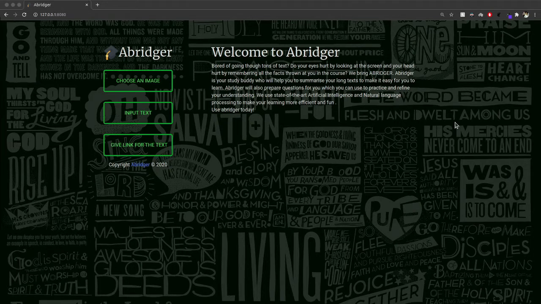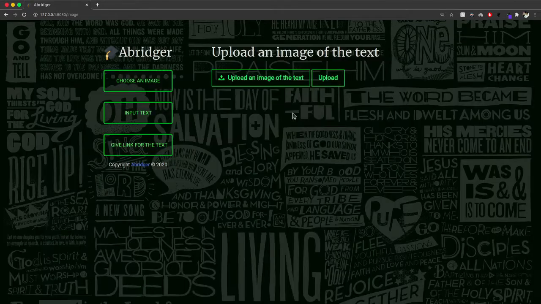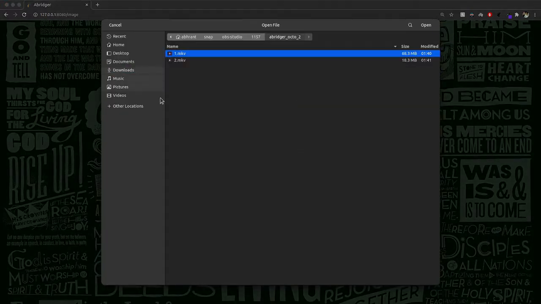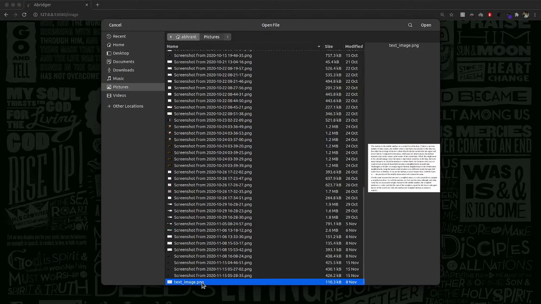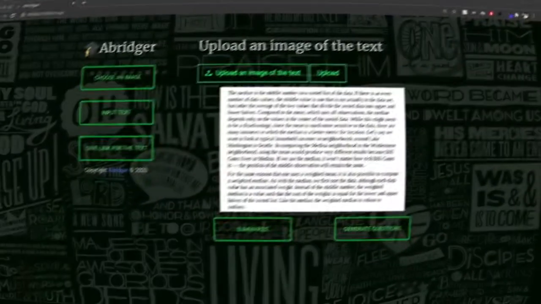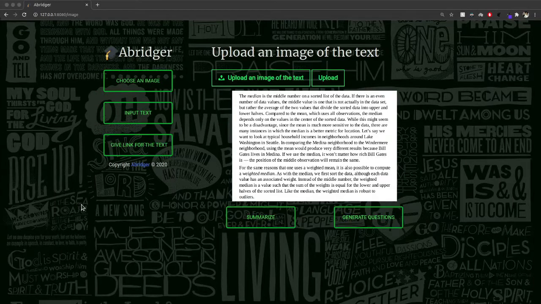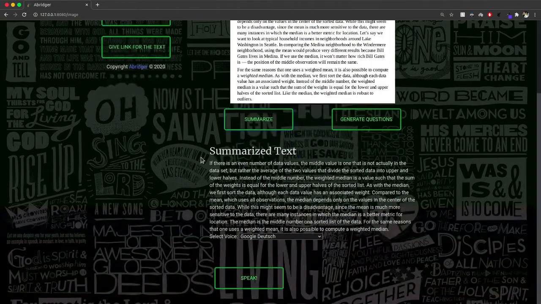Here you can see we have our homepage which will tell you a bit about Abridger. Then you have three buttons here. If you have an image which has a lot of text, then you can go to choose an image, and then you can go to your pictures and upload it. So there you go. You can see the image that you have uploaded right now, which you want to get a summary of. If you want to summarize the text in the image, you can double click on summarize, and there you have a summary of the text.